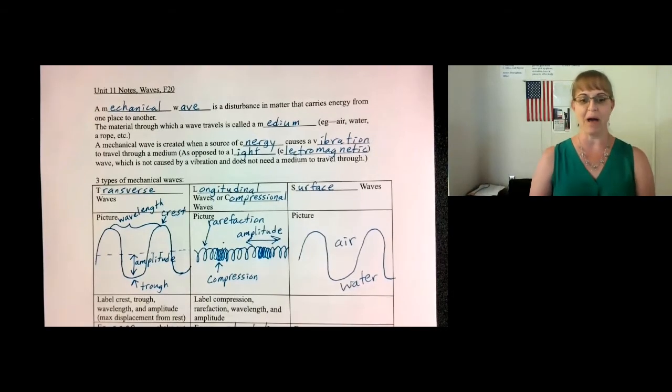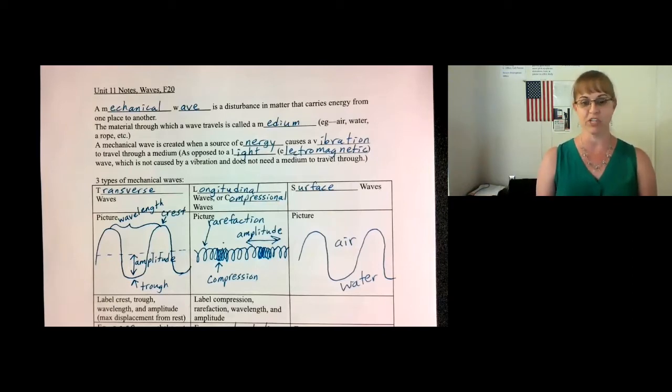Today we are going to learn about waves. A mechanical wave is a disturbance in matter that carries energy from one place to another. It's not a light wave. A light wave doesn't actually need any matter to carry it anywhere. It can go through outer space. But a mechanical wave must have a solid, a liquid, or a gas that it can pass through.